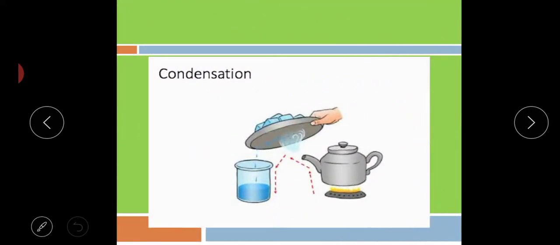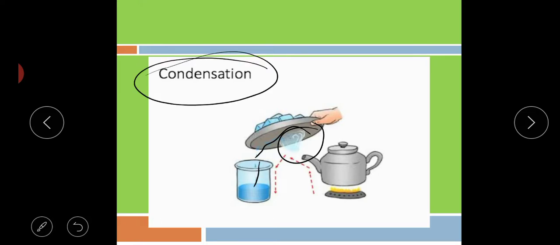Now comes condensation. What is the meaning of condensation? Condensation means when these water vapors, which are in gas form here, change into liquid form on cooling. See, this is gas form. When they cool down, drops fall downward. This is called condensation. You can see this kettle is heating and gas is coming out here, and when this gas or water vapor cools down and comes in drop form, this is called condensation.